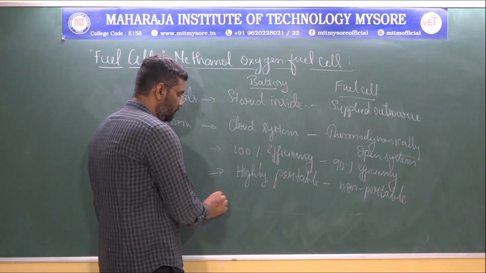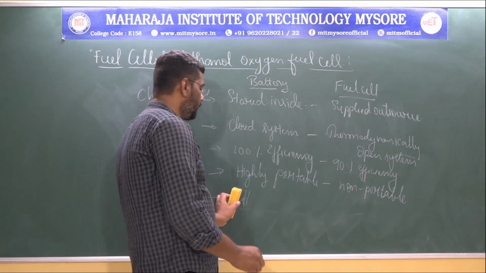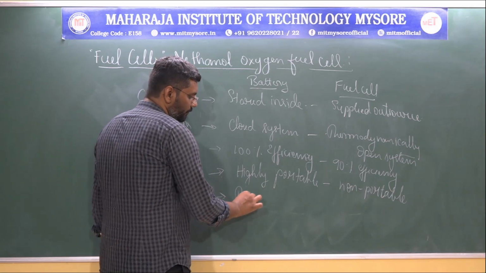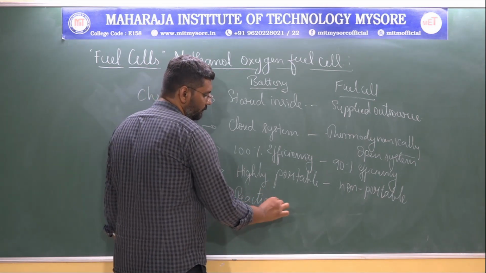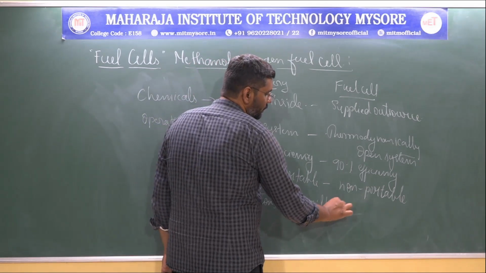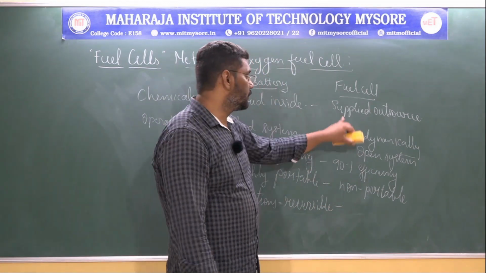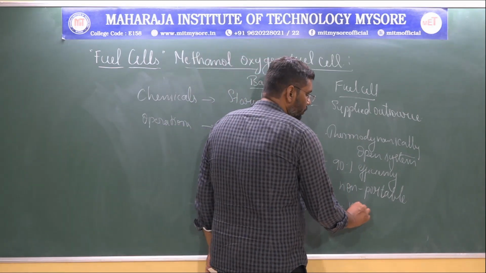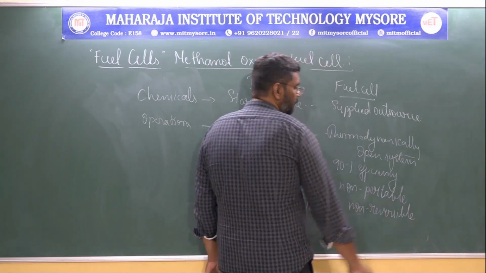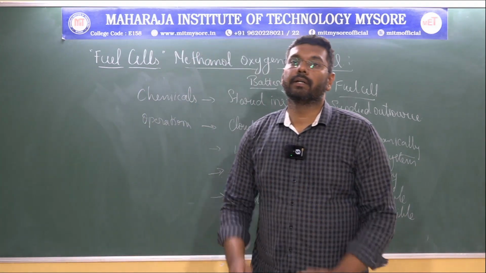Okay. Next, what's the difference between a battery and a fuel cell? Here, efficiency. As I told, efficiency is 100%, and in a battery, the reactions that take place inside the battery are reversible, meaning the battery can be recharged, whereas in a fuel cell the reactions are non-reversible. That means whatever reaction takes place in a fuel cell cannot be reversed back.